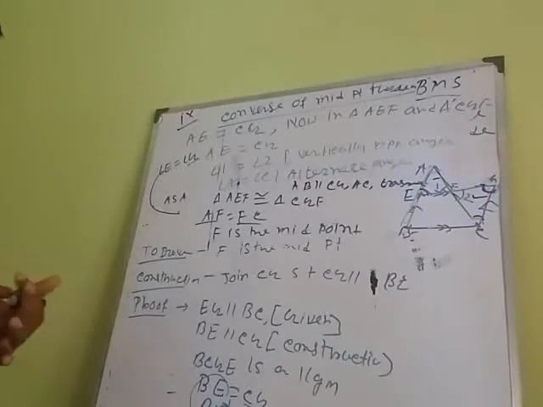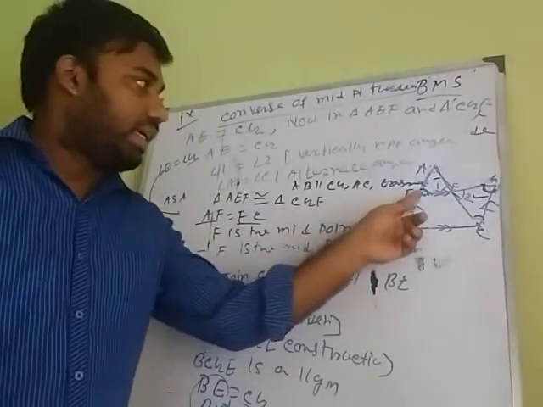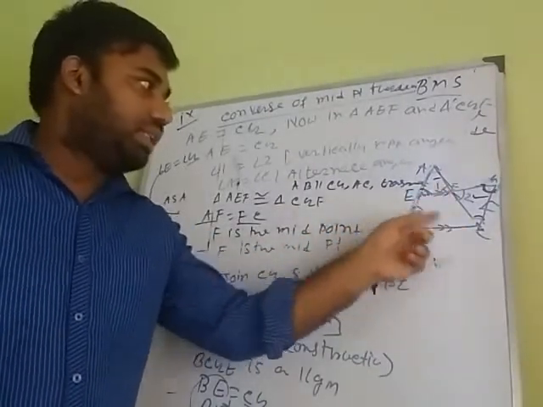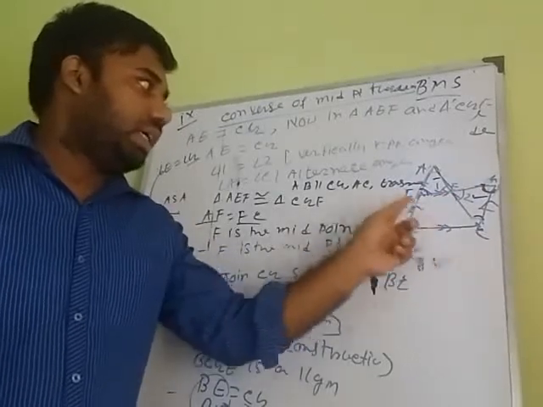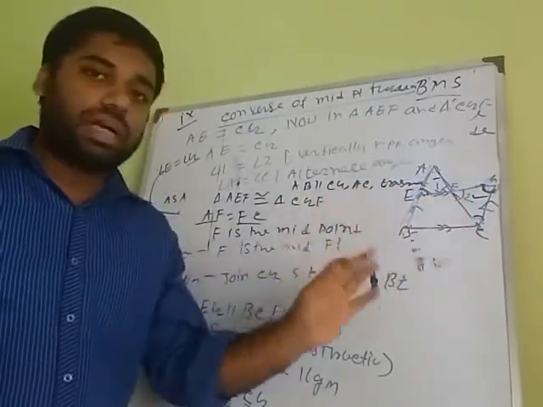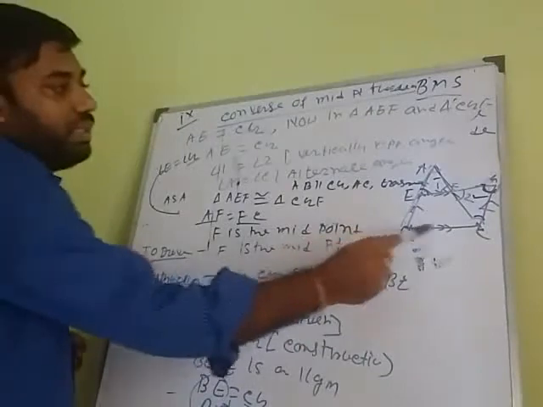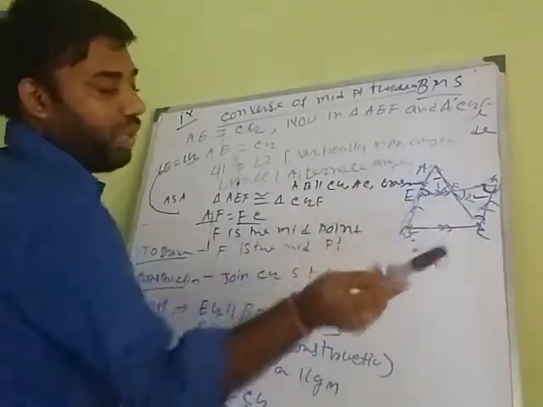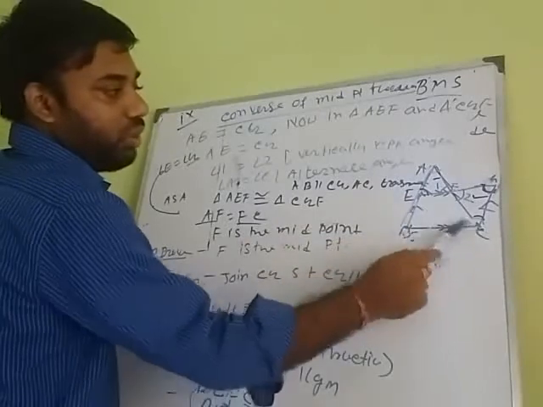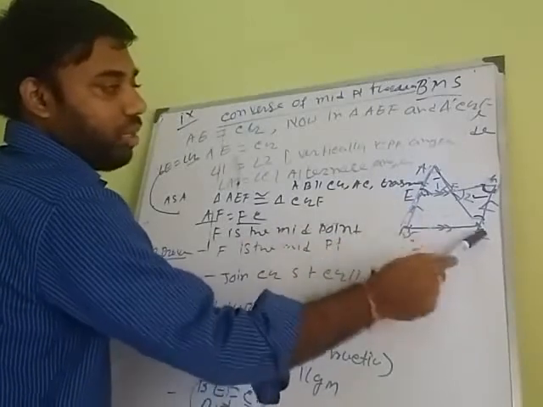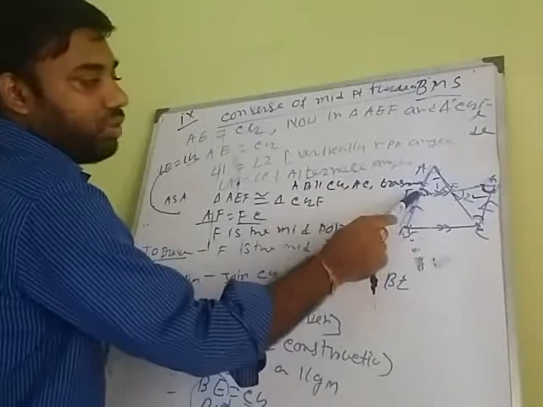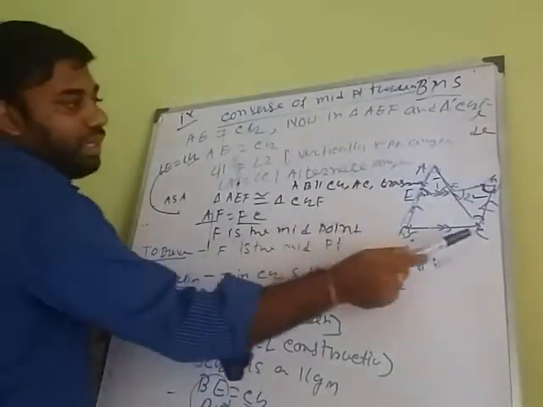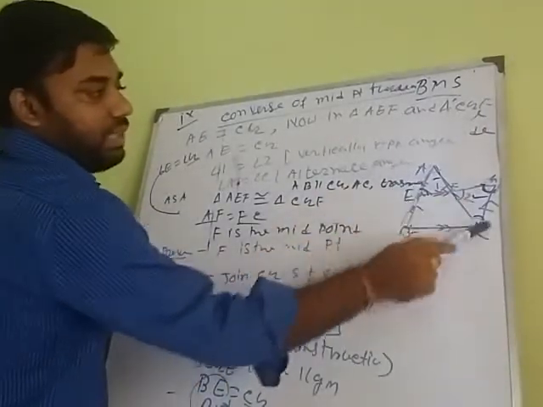Again, I am discussing this from the beginning. EF is parallel to BC, so EG is parallel to BC, and EB and CG are parallel by construction. Therefore, BCGE is a parallelogram. Now, BE equals GC. Why? Because it is a parallelogram, and AE equals EB because E is the midpoint. Therefore, you can say that AE and GC are equal.